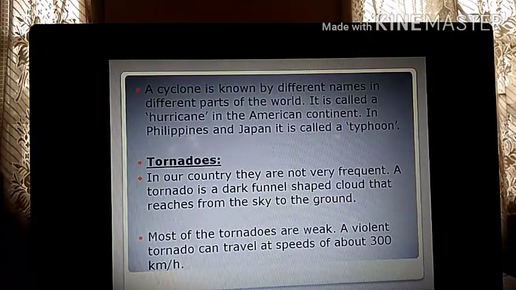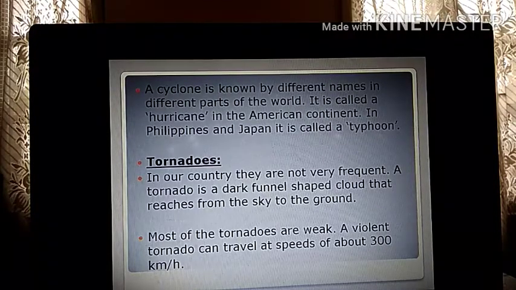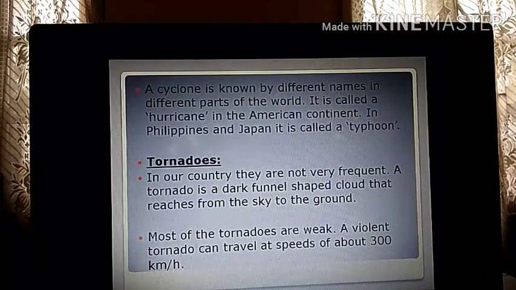Students, good morning. So we were doing the explanation of the chapter that is windstorms and cyclones, right? Last class we had done about the destruction caused by cyclones. We were doing about what kind of destruction a cyclone can cause.